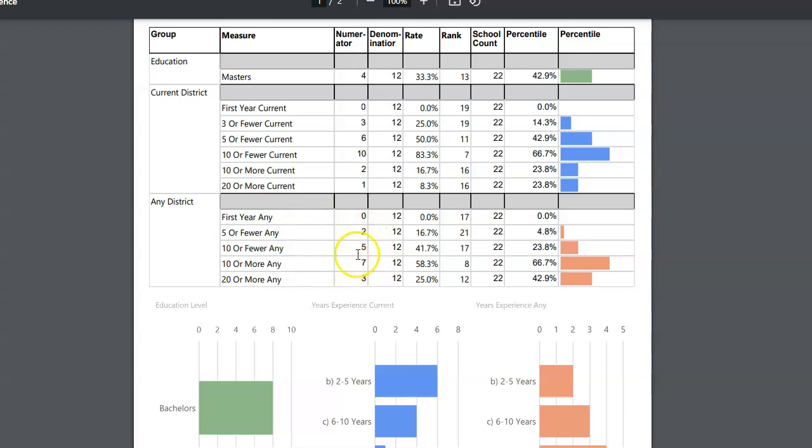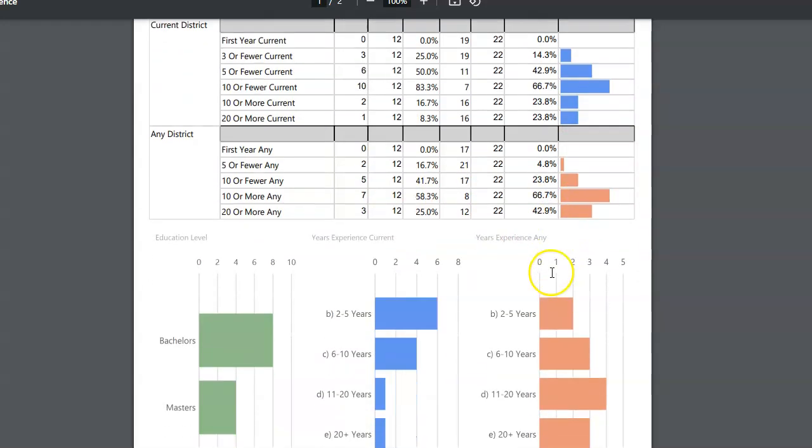I think the most useful thing in this metric here is when you start looking at 20 or more years of experience in any district. If you are at a relatively high percentage of your teachers that have 20 or more years of experience in any district, you're probably looking at retirement soon. So if you find yourself with this number being pretty high, that's something you'll want to prepare for in the next several years, is looking at group retirements. And so that's what you can look at there.